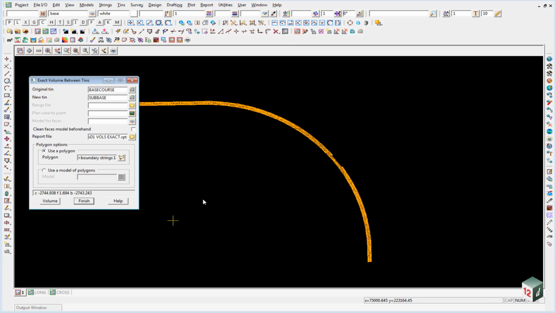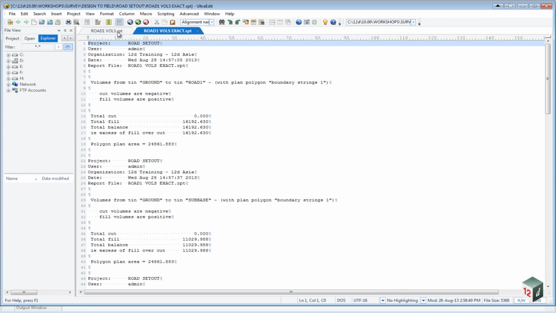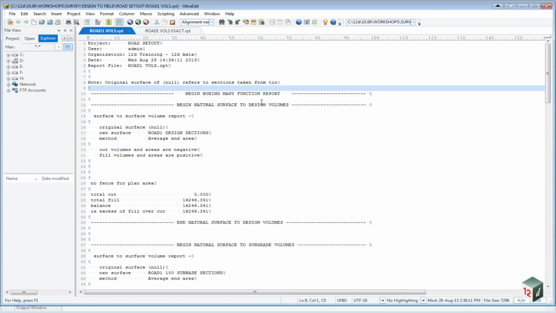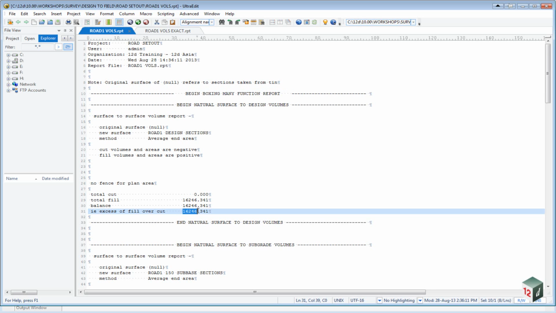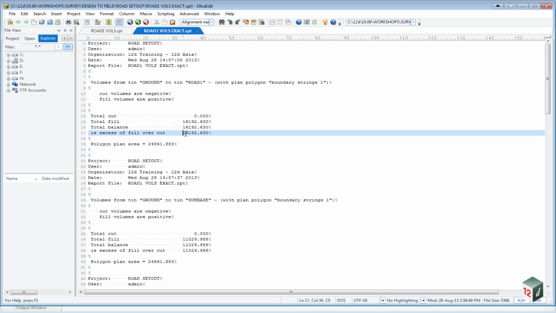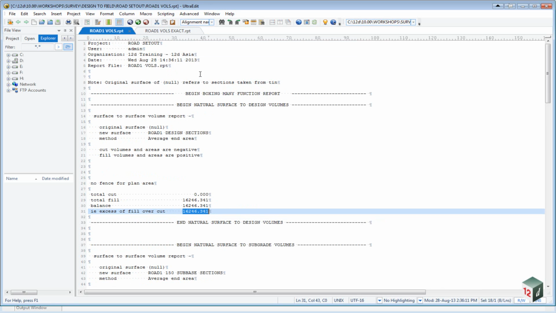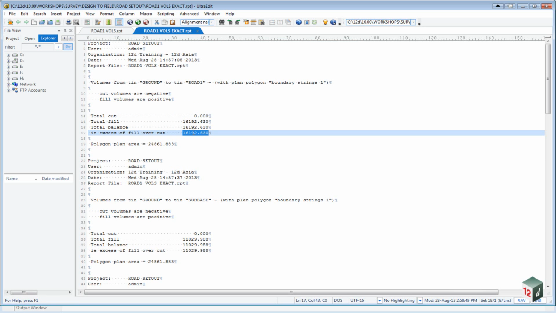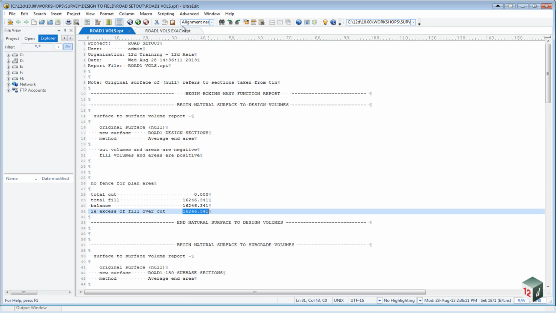We can now compare these two files that we've created, one from the boxing menu and one using the exact method. And you can see for our natural surface down to our design, in the boxing menu we got a volume of 16246, and under the exact method we got a volume of 16192. So the boxing menu has used the cross sections to calculate it, and the exact method has calculated the exact volume. So the two of them are pretty good.